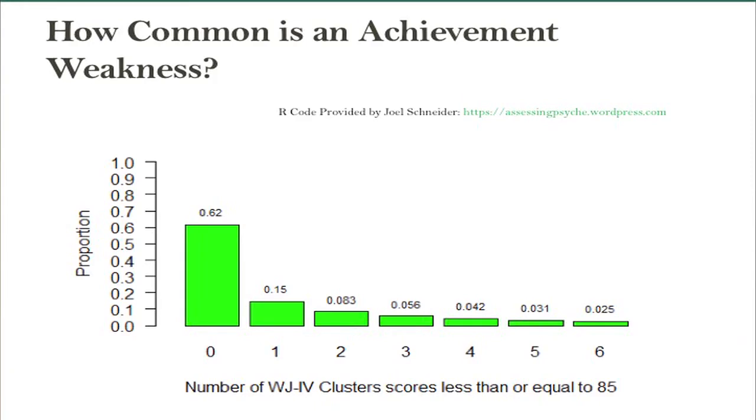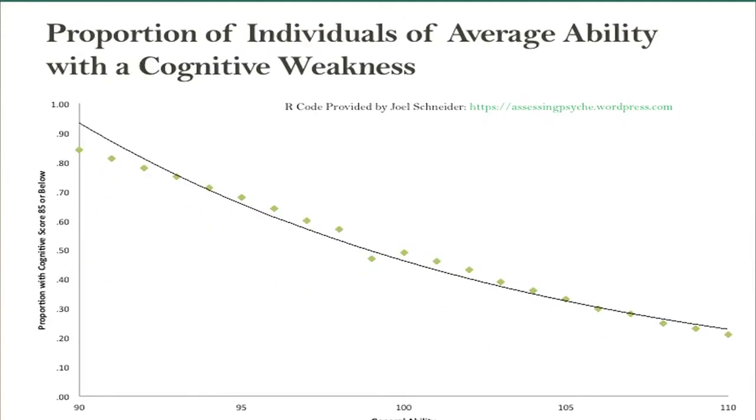Actually, a little bit lower. But 15% right off the bat are going to have at least 1 cognitive or 1 achievement weakness. But that's not really the question we're asking. The question is, what is the proportion of individuals with approximately average ability, right, intact abilities, that present with a cognitive weakness?